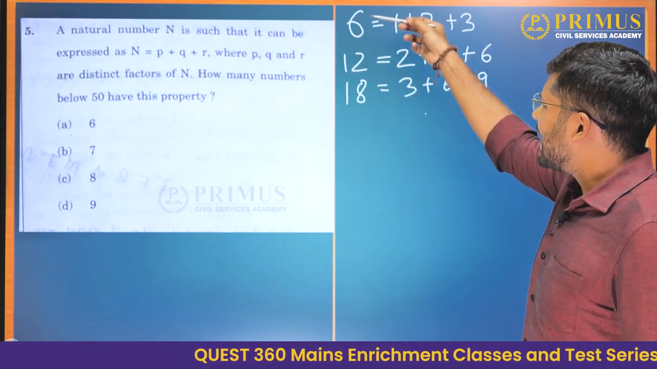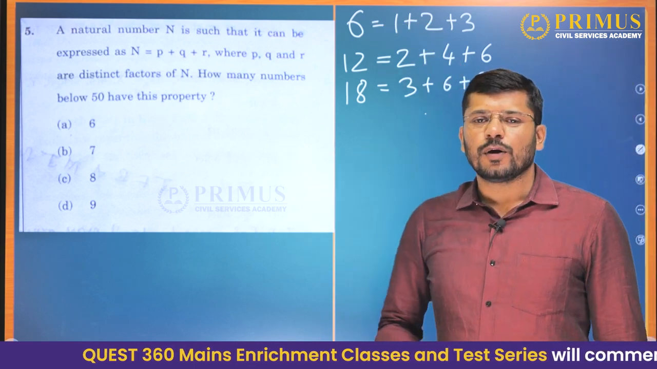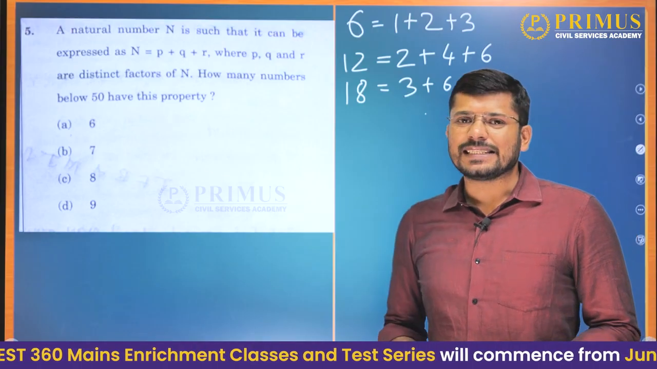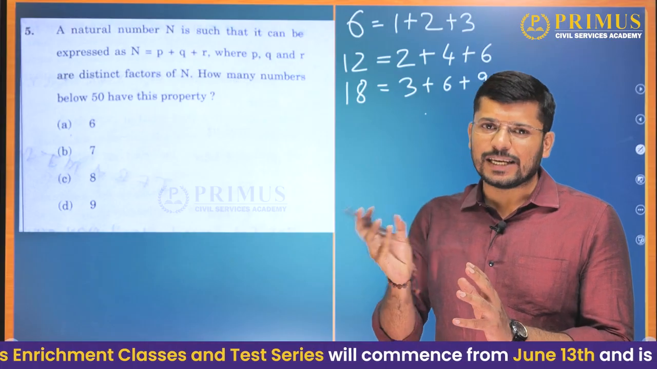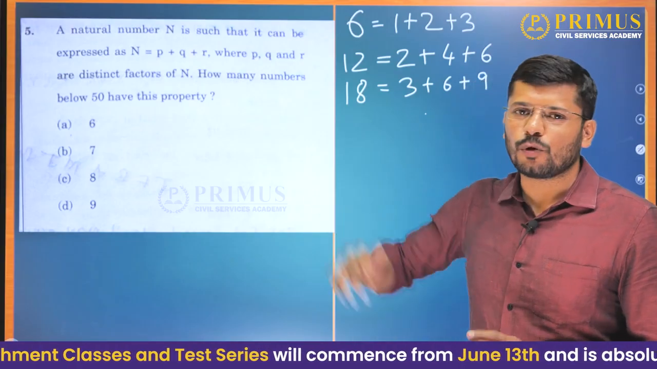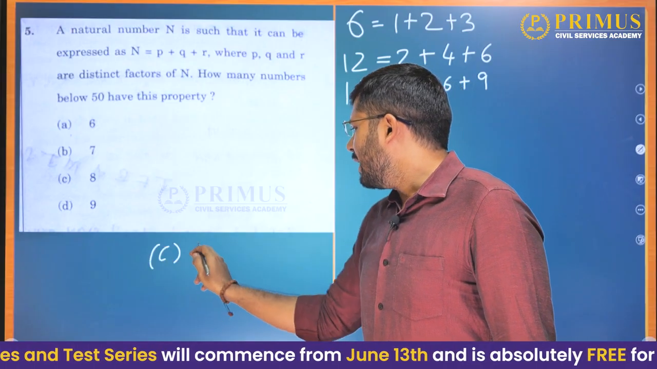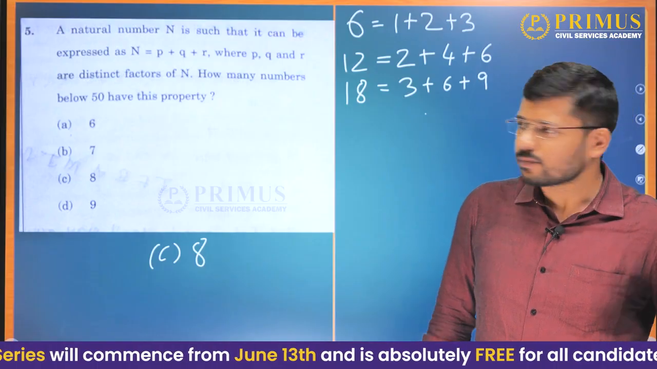That is, 6 and all its multiples satisfy this property. So, how many multiples does 6 have that are less than 50? 6 eights are 48. So, there are 8 multiples of 6, including itself, that satisfy this property. So, the answer to this question would be option C, 8. Okay, we'll go further now.